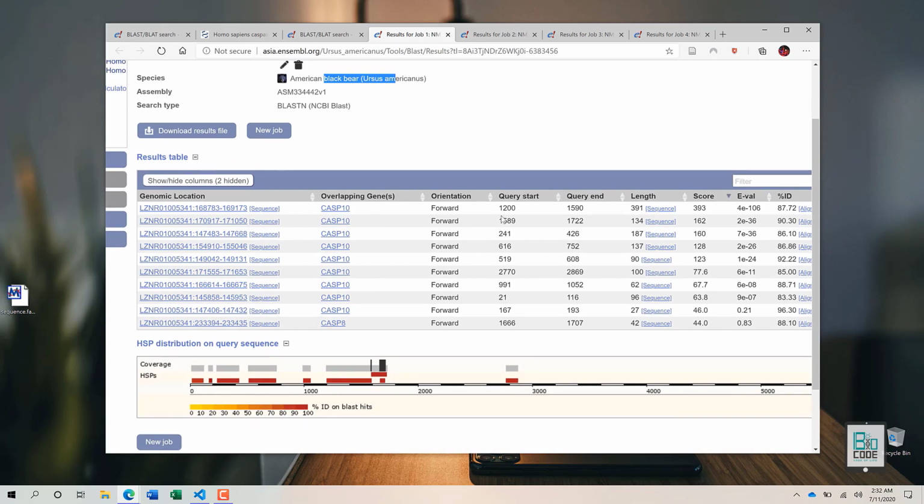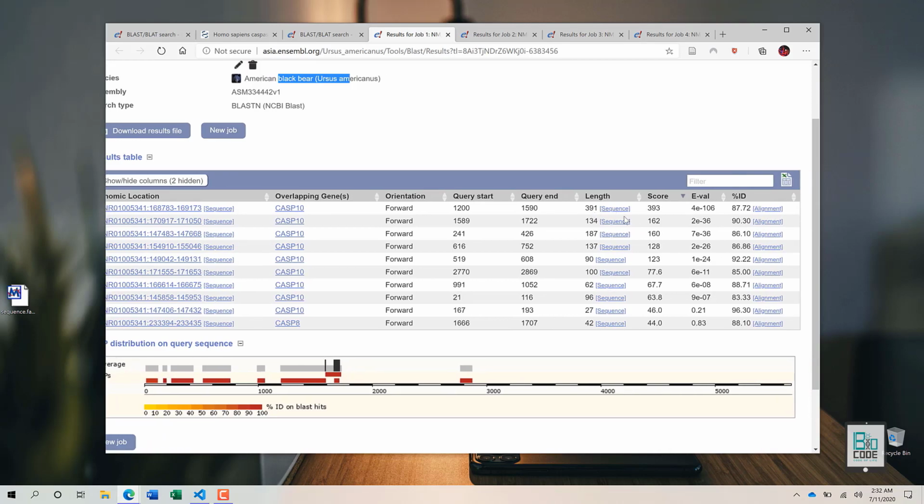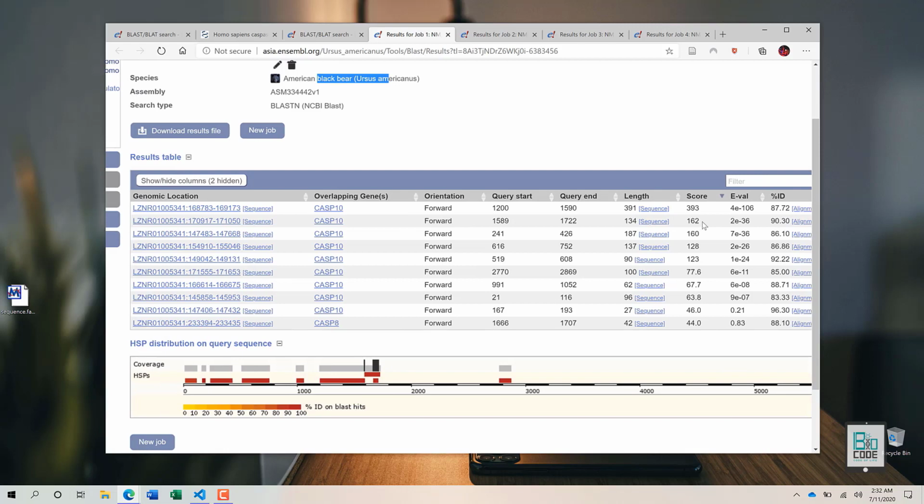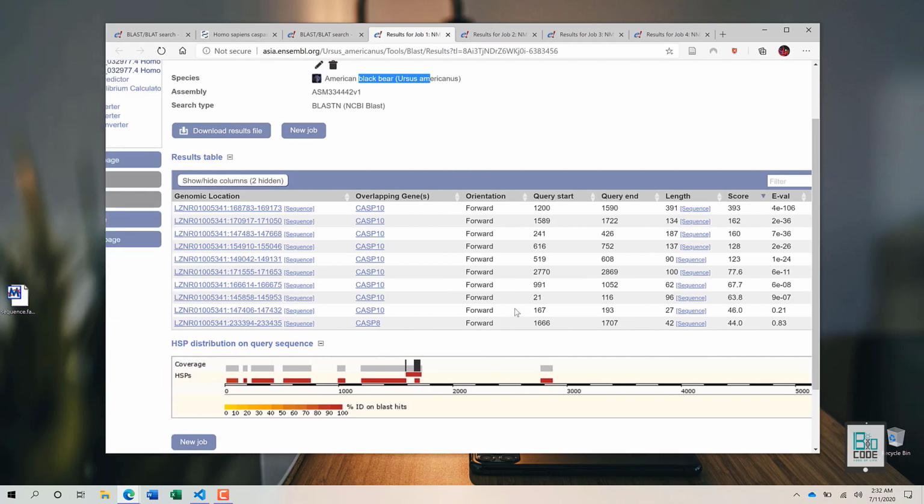It provides subregions of Cas10. Wherever it found those subregions, it says this is Cas10 as well, this is Cas10 as well. We have a length, a score, an e-value, and the ID is provided as well. All of these regions belong to the same gene, Cas10.